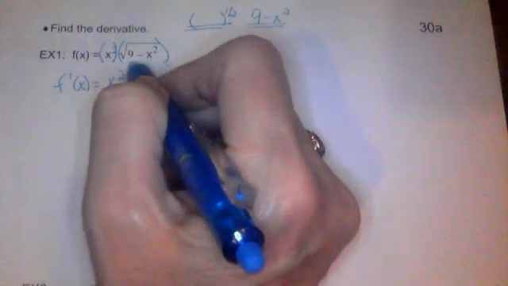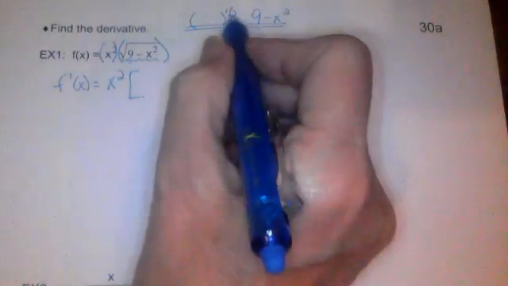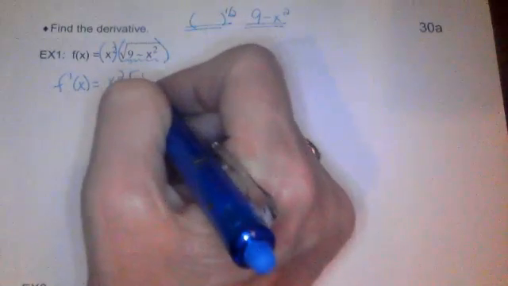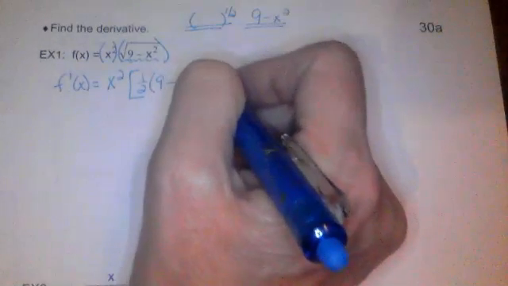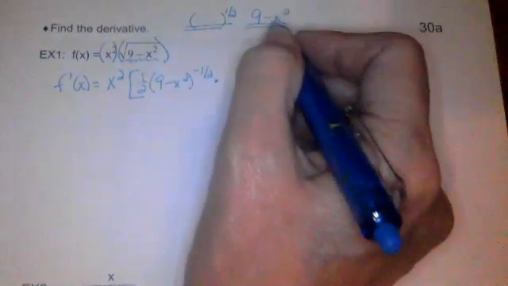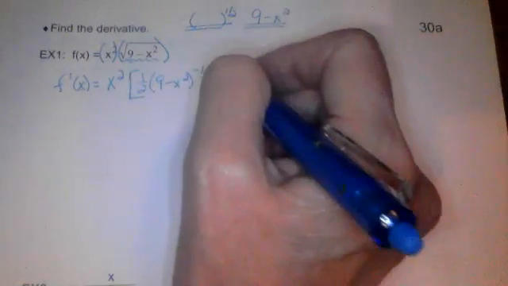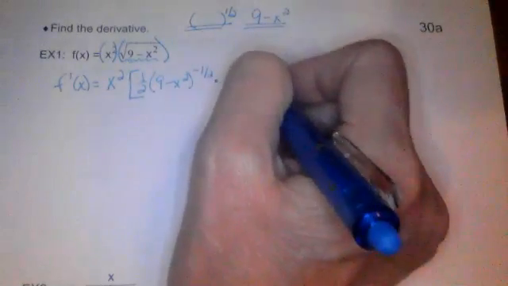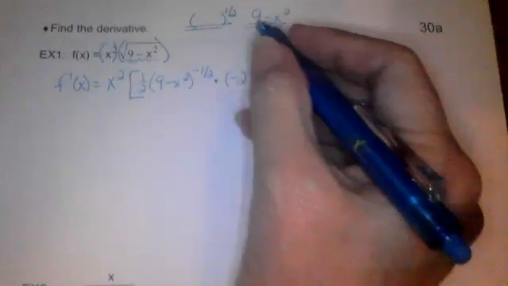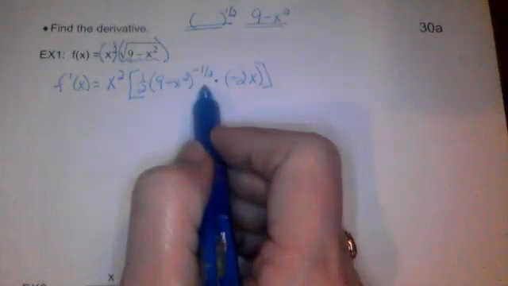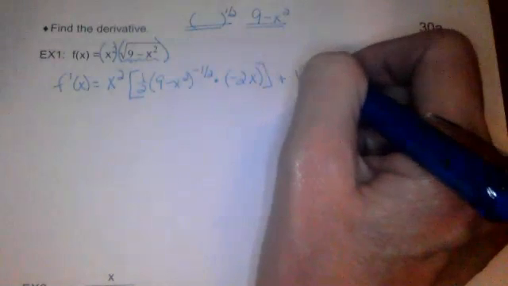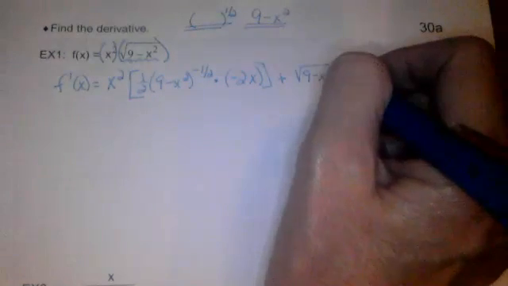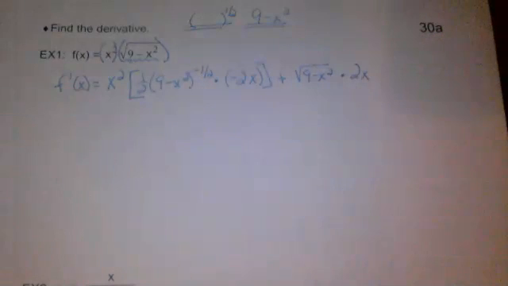So derivative of this piece is going to be the outer derivative, 1/2, inside stays the same, reduced by 1, times the derivative of the inside, which is just going to be negative 2x. The 9 is just going to be 0. All right, so we have first times the derivative of the second plus the second, the square root of 9 minus x squared, times the derivative of the first, 2x.